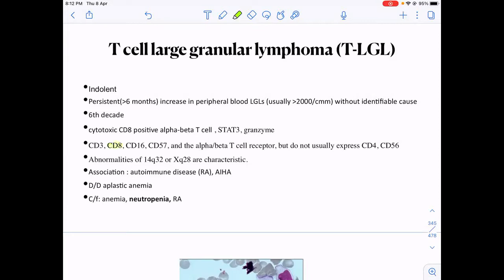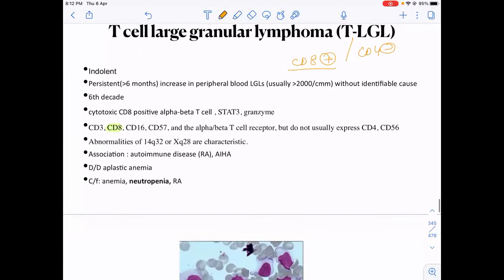These are mostly CD8 positive cells with usually CD4 negative. Otherwise, other T cell markers like CD3, etc. can be positive. Another thing we should remember is that it is commonly associated with autoimmune diseases like rheumatoid arthritis and AIHA.